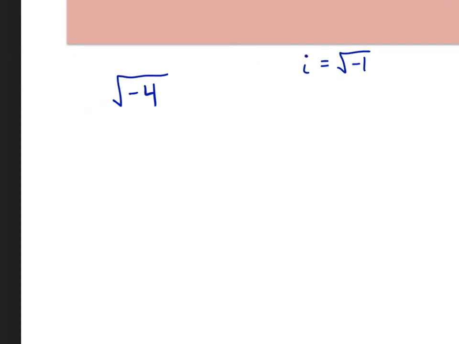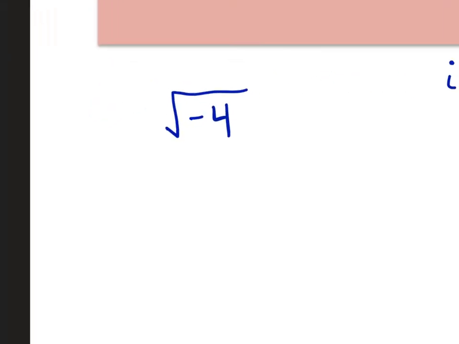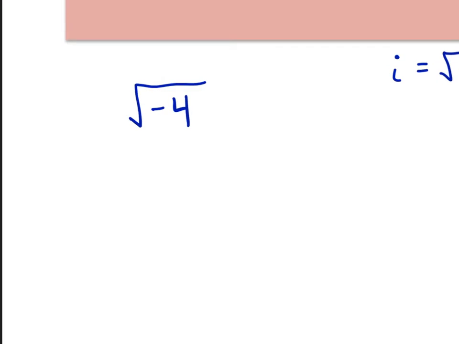Okay. Back in middle school, you were taught that the square root of one number times another number means that you can split those up into separate square roots, right? The square root of a and b multiplied together, you can give a and b their own root, right?